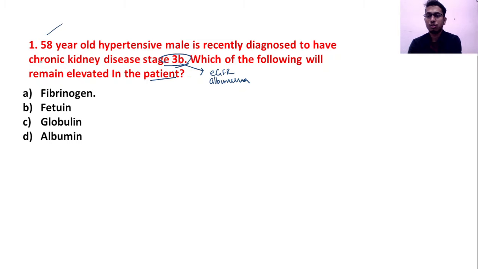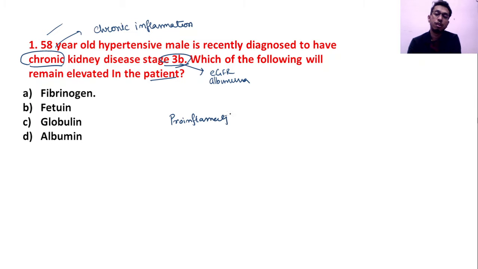Now, as you all know, the term itself suggests CKD, chronic. Chronic means there is some sort of chronic inflammation going on, right? So all the inflammatory markers, the pro-inflammatory markers, will rise in CKD and anti-inflammatory markers will decrease.